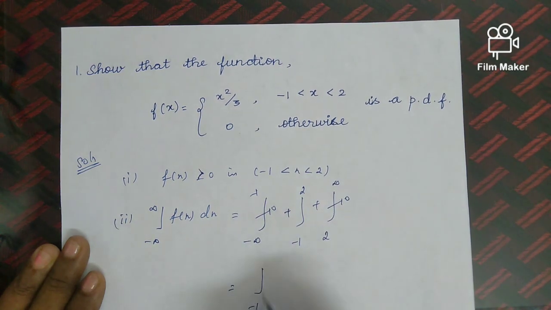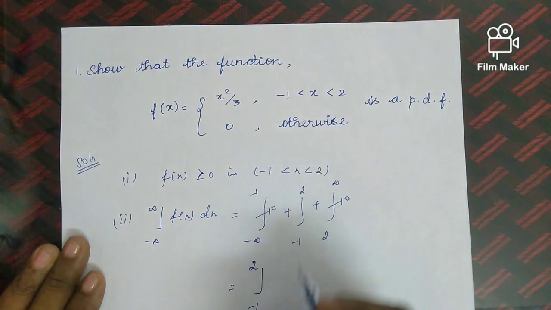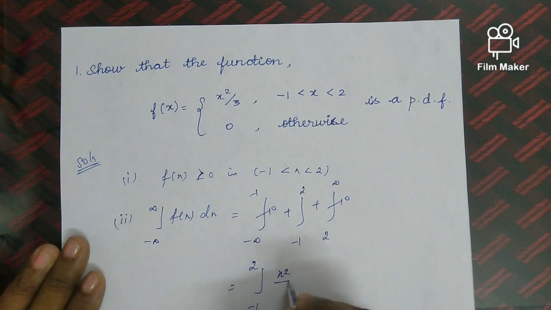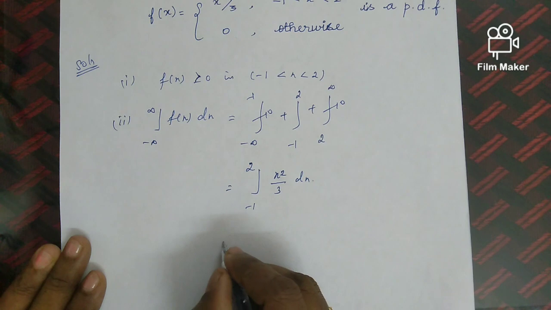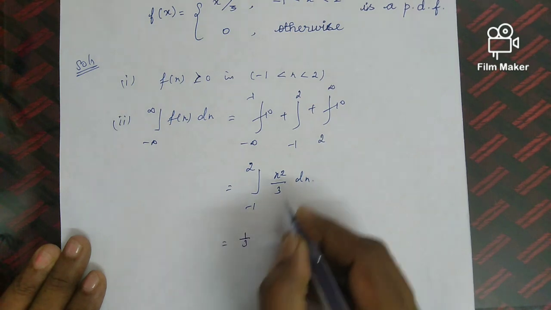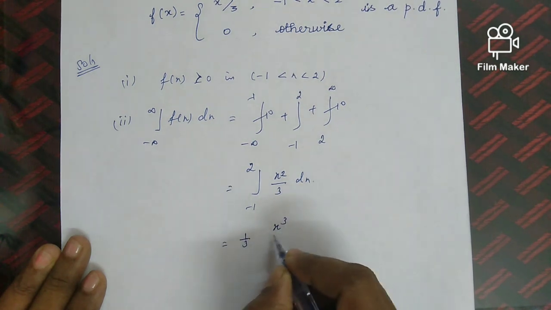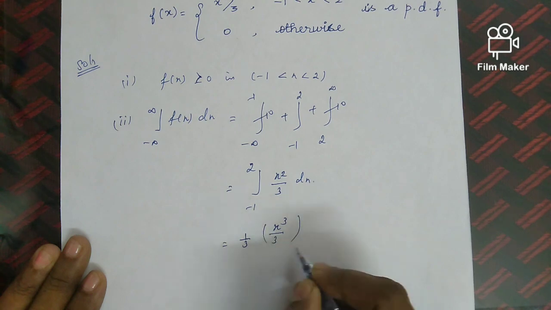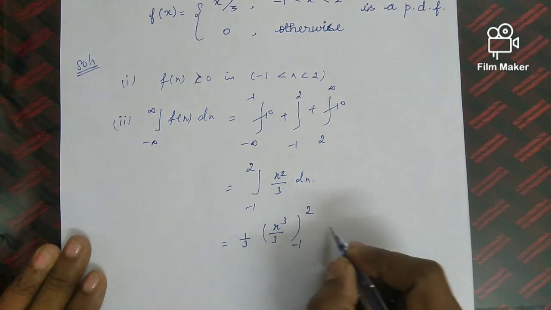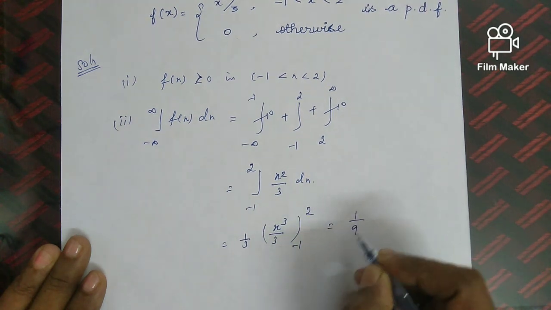So the integral from -1 to 2. What is f(x)? f(x) is x²/3 into dx. So we can take the 1/3 outside. The integration of x² is x³/3, with the limits -1 to 2. Again we can take the 1/3 outside, since already 1/3 is there.